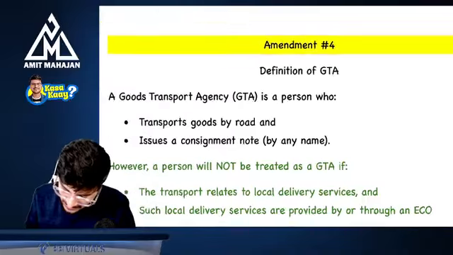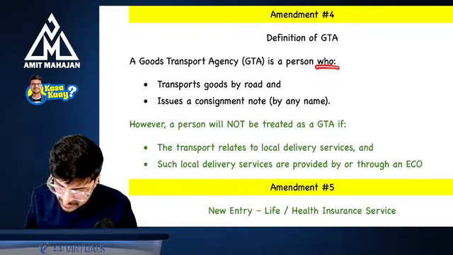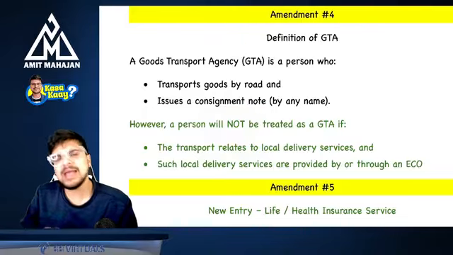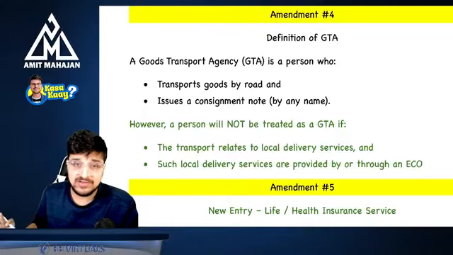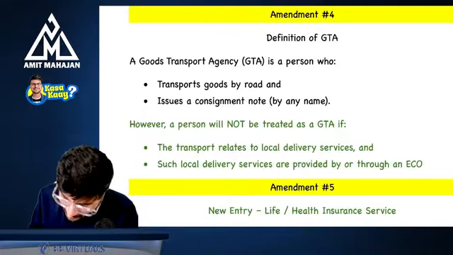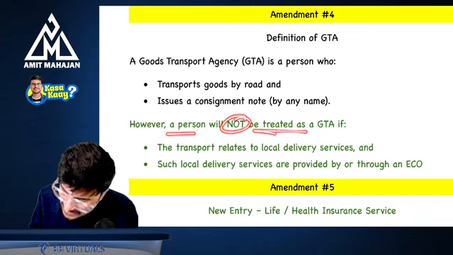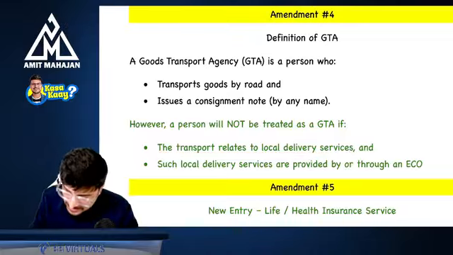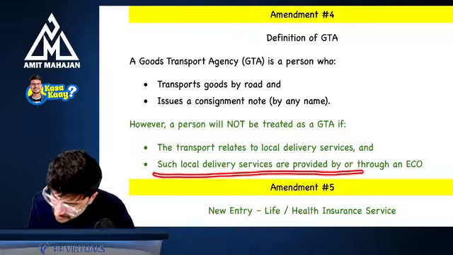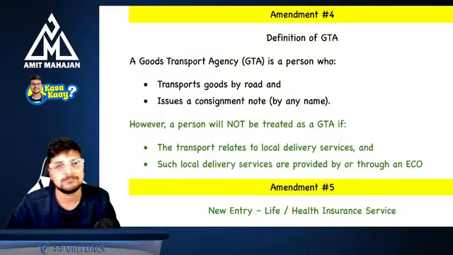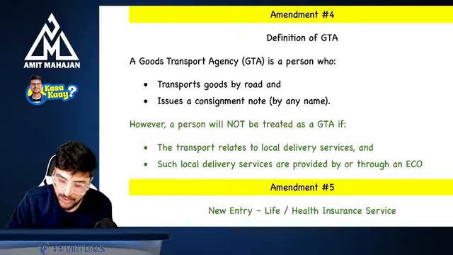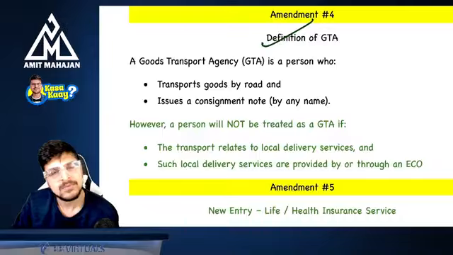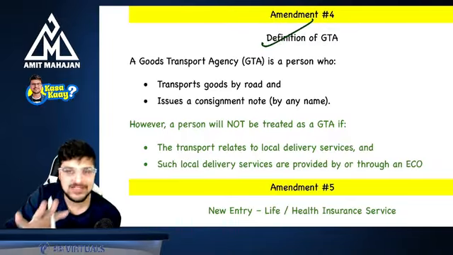Now, let's see. GTA is a person who transports goods by road and issues a consignment note by any name. This was your definition. They have added: however, a person will not be treated as GTA if the transport relates to local delivery service and such local delivery services are provided by or through an e-commerce operator. So basically, local delivery service will not fall in the definition of GTA. This is your fourth amendment. Simple. I hope you're able to interconnect certain things.